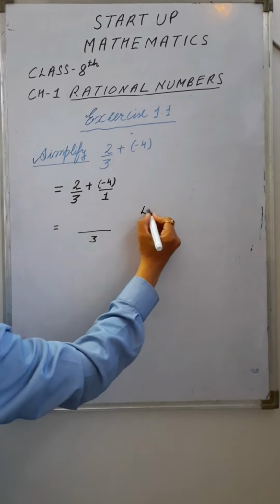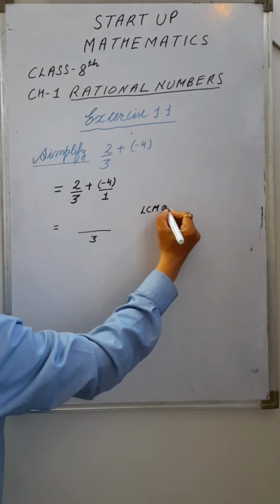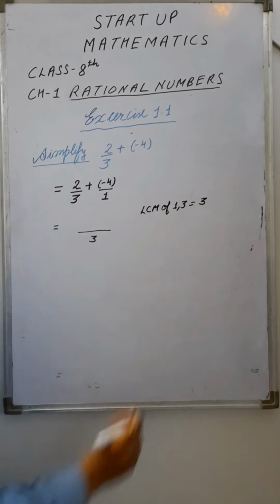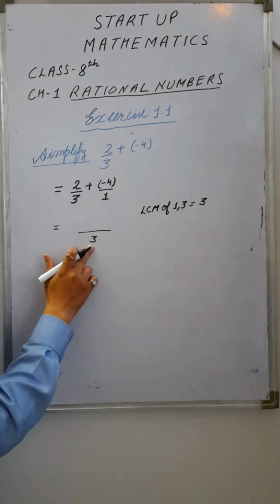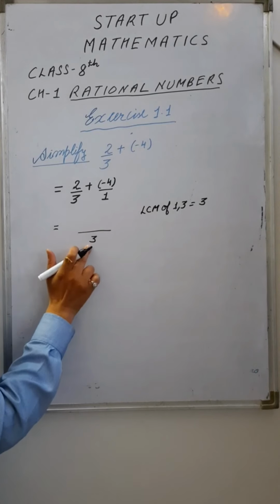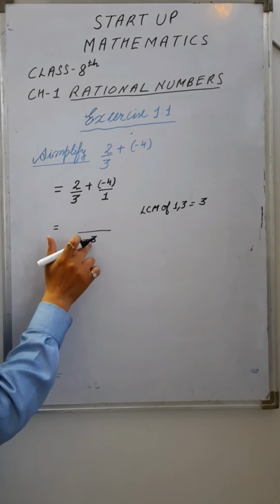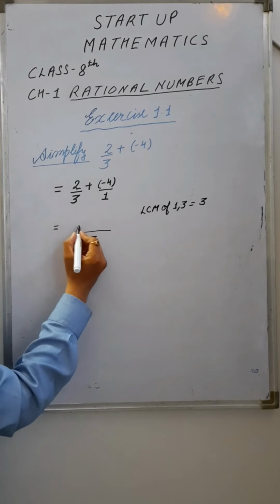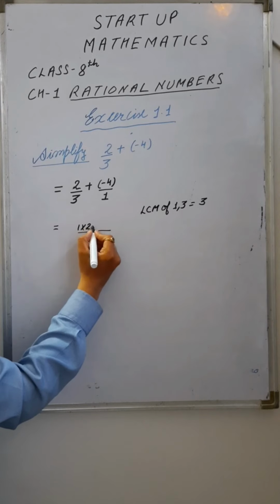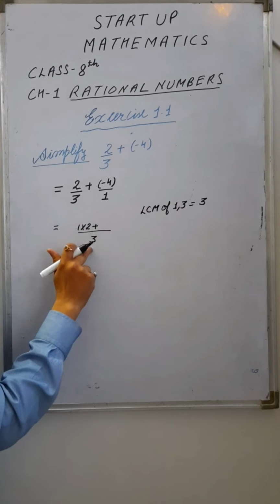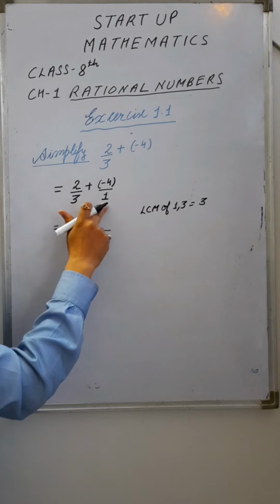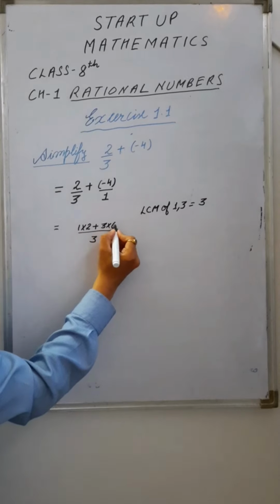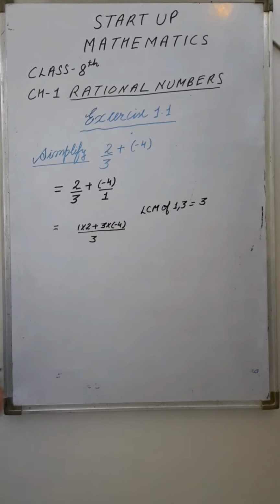If I talk about LCM here, LCM of 1, 3 is 3, right? So write 3 in the denominator part of a new rational number. Divide this 3 with 3. Answer is 1, and 1 is to multiply with 2. 1 multiply 2 plus 3 divided by 1, the quotient is 3 and it is to be multiplied with -4. 3 multiply -4, right?